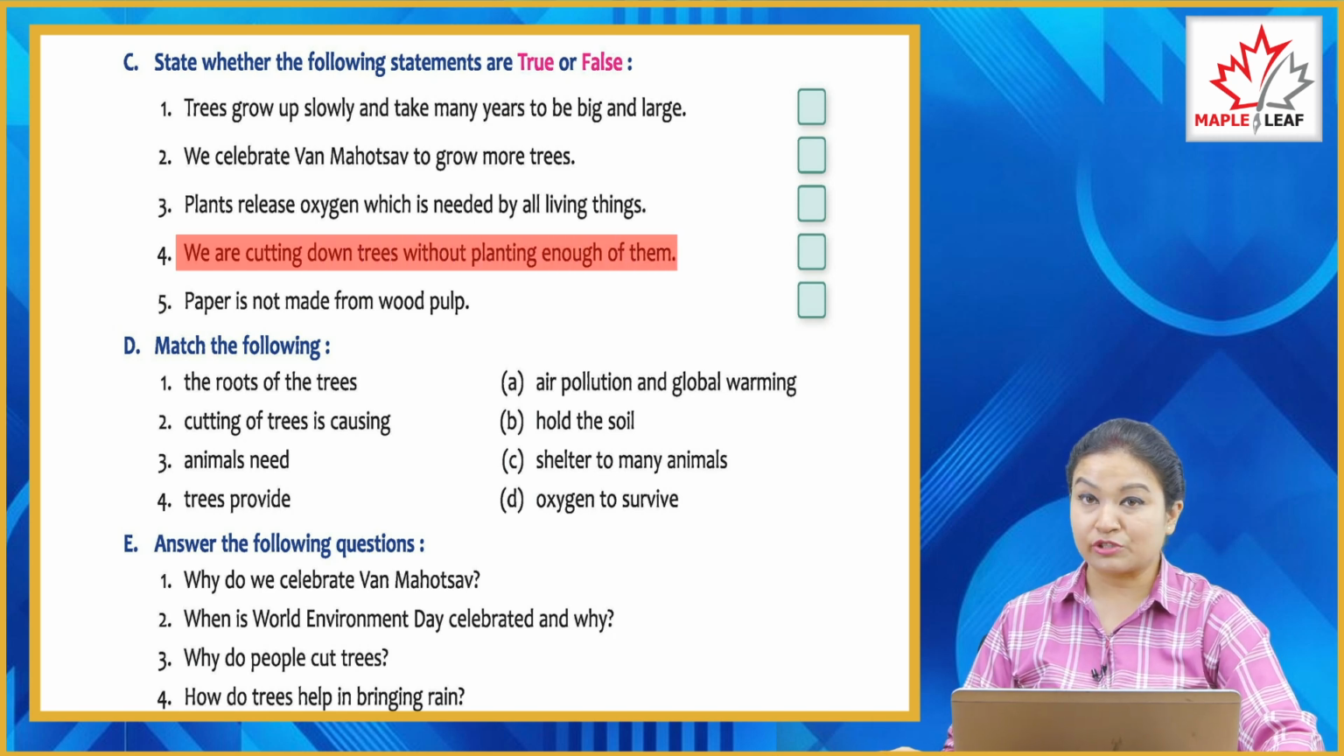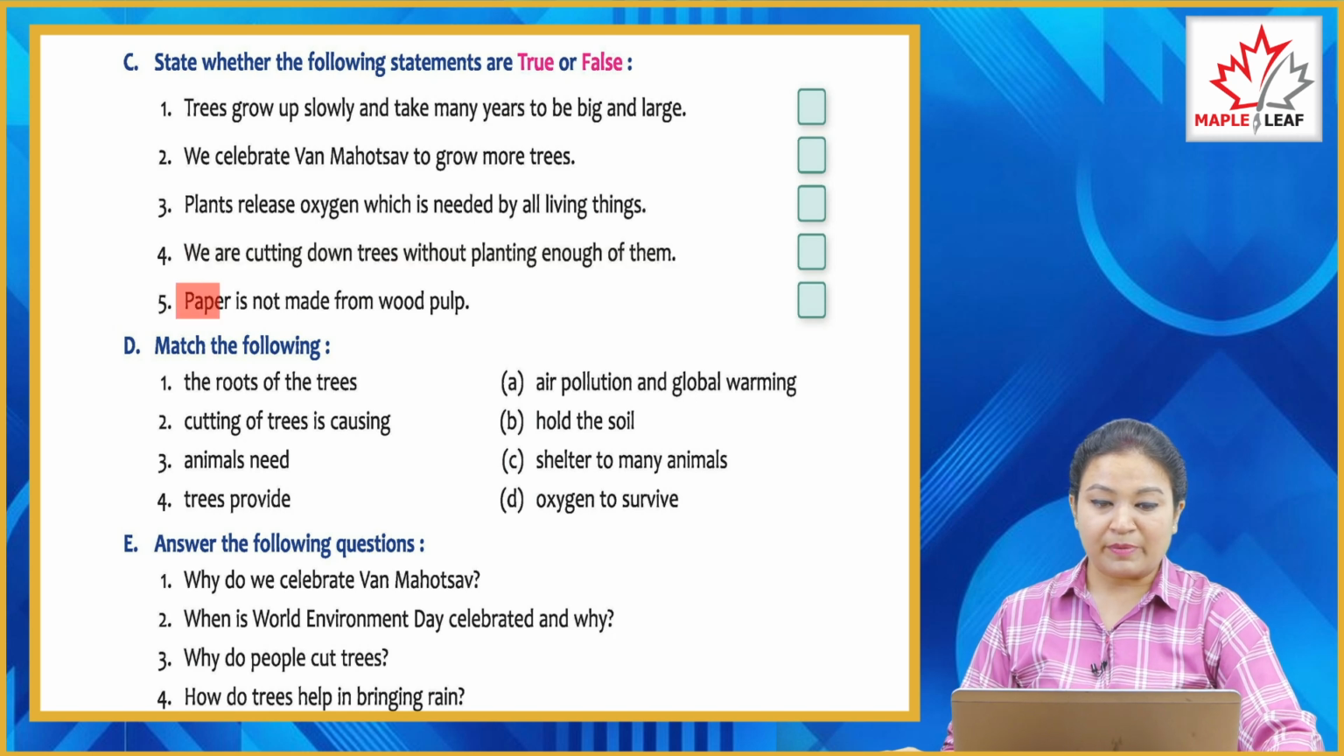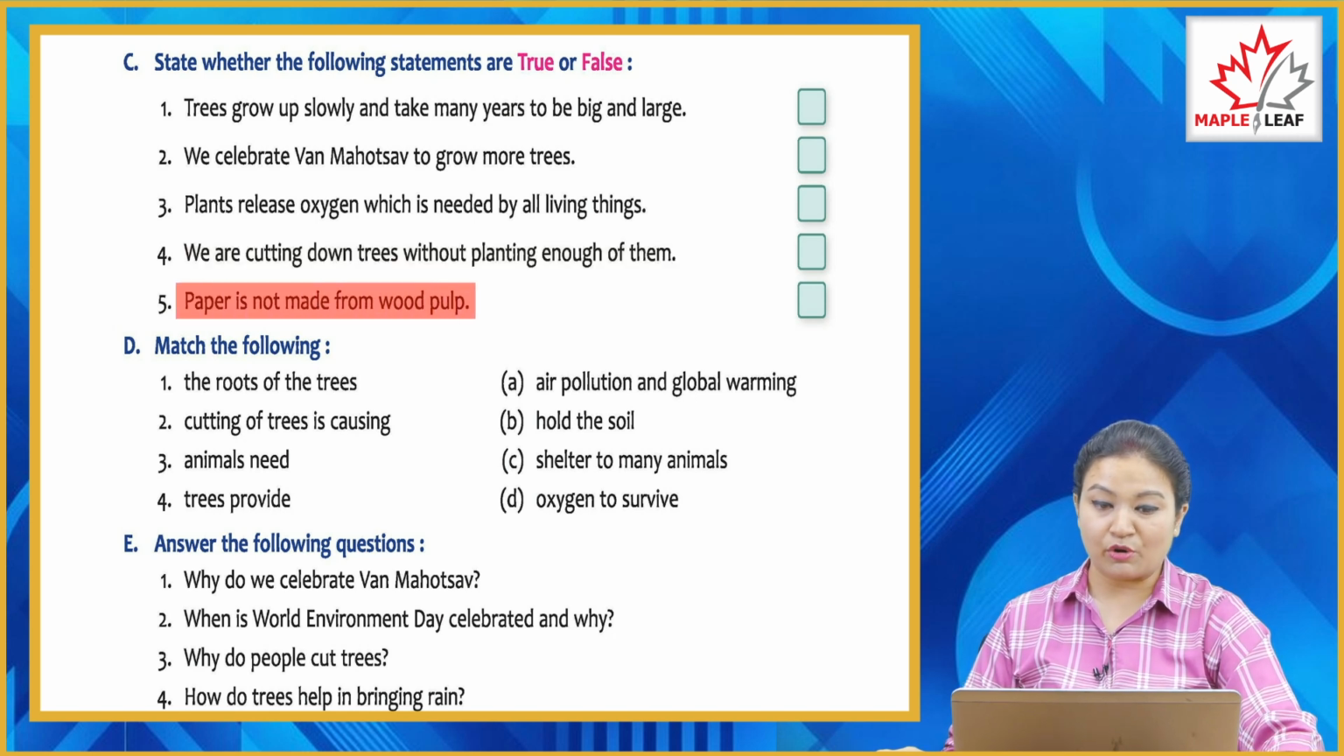Fourth, we are cutting down trees without planting enough of them. It is also true. Fifth, paper is not made from wood pulp. It is false. Paper is made up of wood pulp.